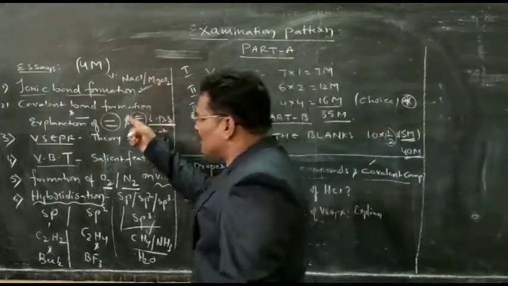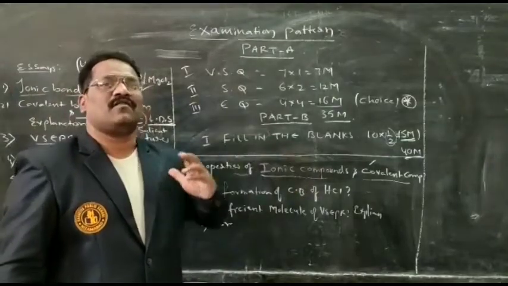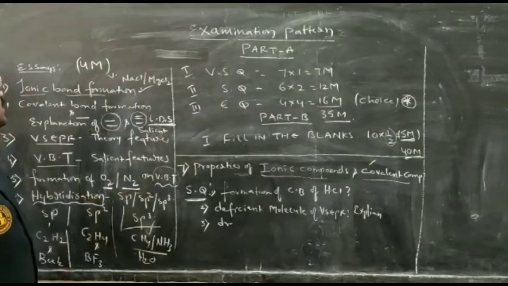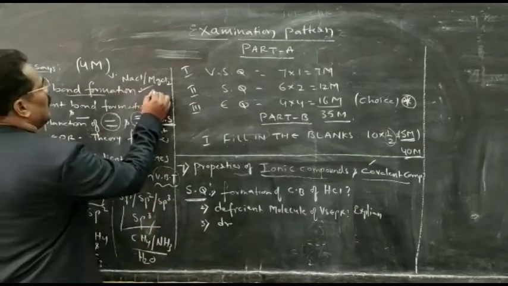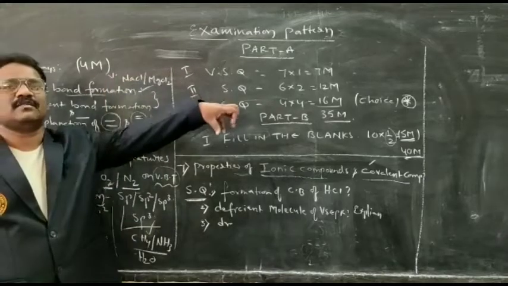And by using these 7 concepts, he may also ask in the form of an application part. What application parts can we get here? If you go for ionic compound as well as covalent compound together, he can ask for an application part.